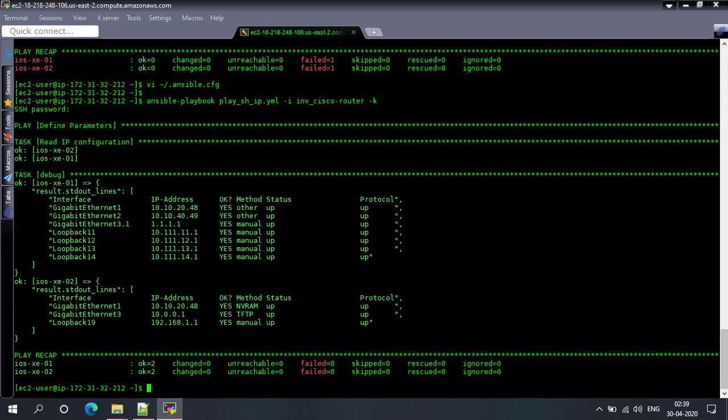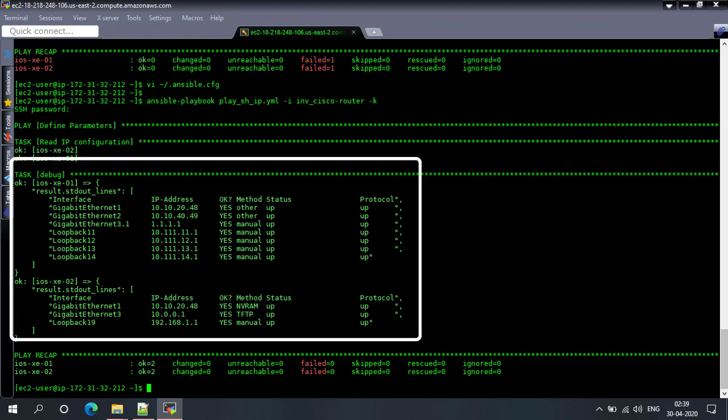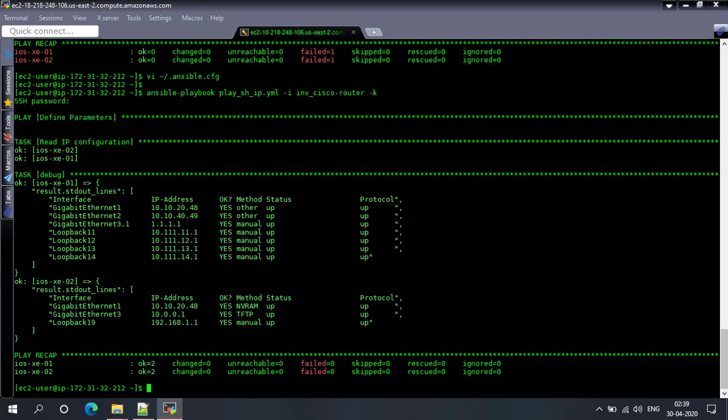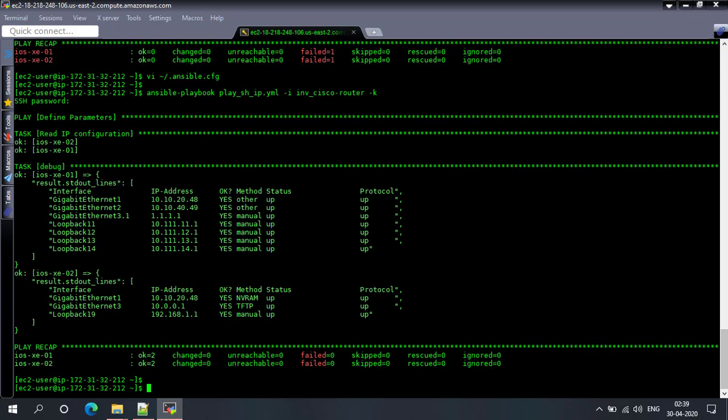Great. So now you can see the output of show ip interface brief. Congratulations. So you installed Ansible and ran your first Ansible playbook. Thank you.